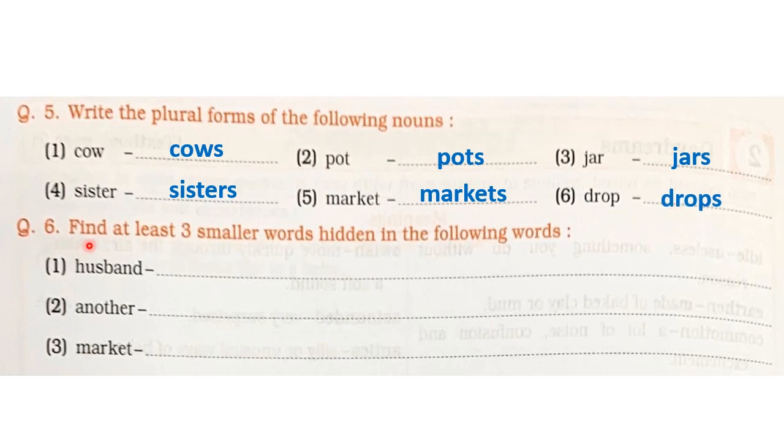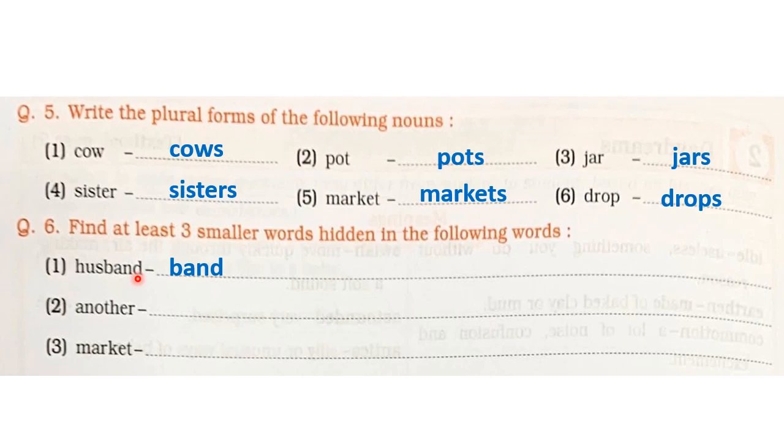Question number 6. Find at least 3 smaller words hidden in the following words. This word is given over here and we have to find 3 smaller words which are hidden in this word. Let us find the first one. See here, B-A-N-D, band.